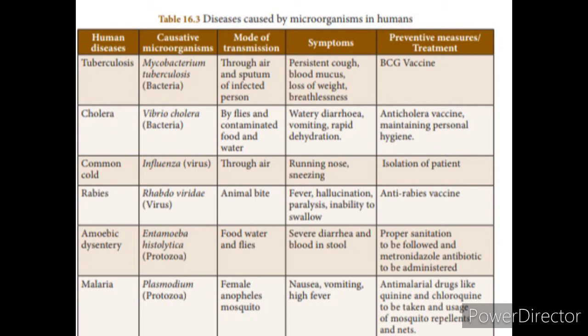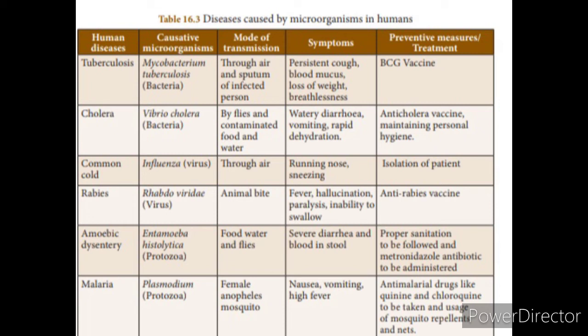The next human disease is cholera. Cholera is caused by the bacteria Vibrio cholerae. The mode of transmission is by means of flies, contaminated food and water. That means the infectious agent is present in the food and water. So without proper processing, if you take the food and water, it will be transmitted.